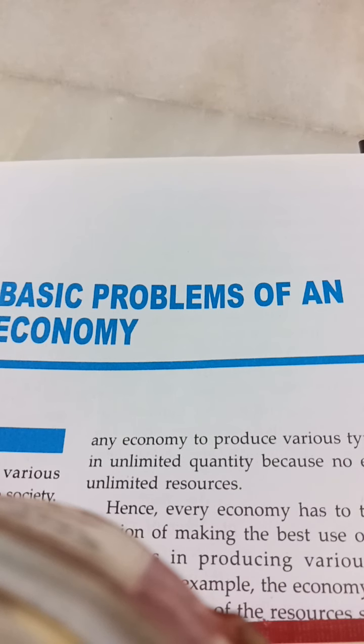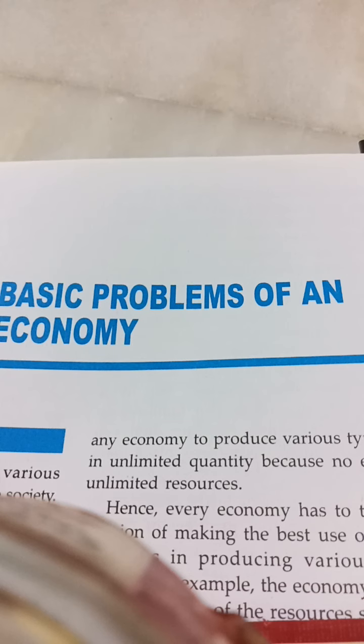Like a t-shirt or a shirt is the final good. The cotton, if we consider cotton, that is the raw material, that means capital good. The weaving machine, capital good. The textile mill, capital good, the factory. Then see, capital goods and consumer goods, I've told about these two. Then the decision has to be made. Which type of goods have to be produced? Whether it will be capital goods or it will be consumer goods.